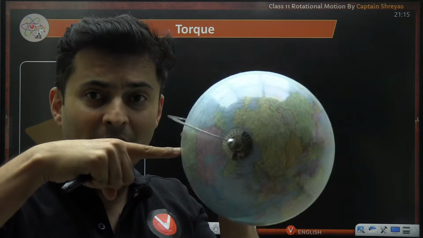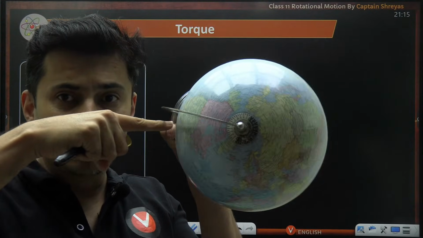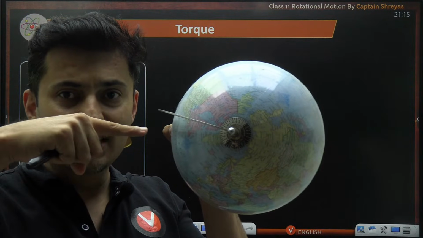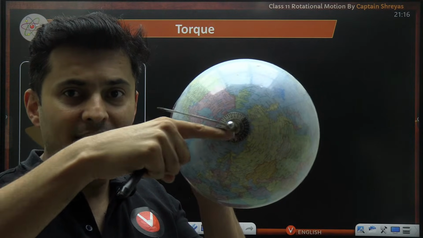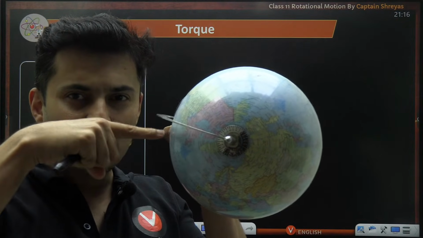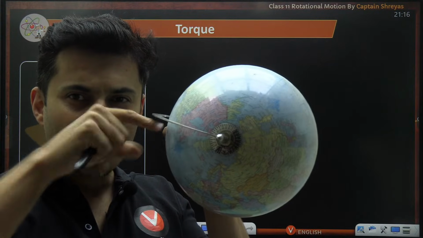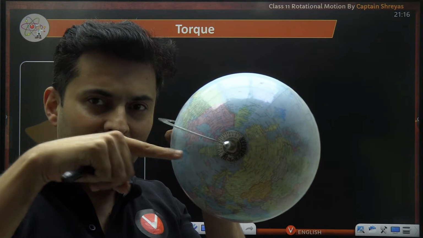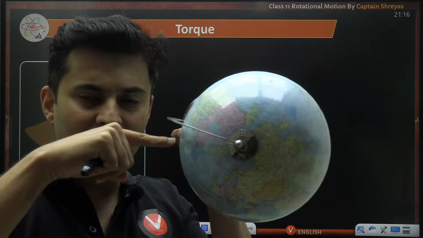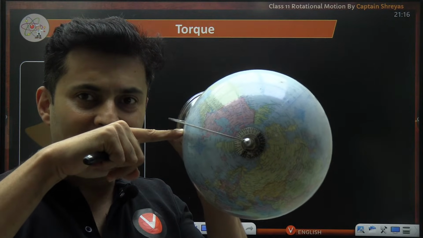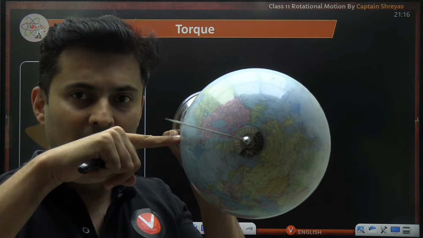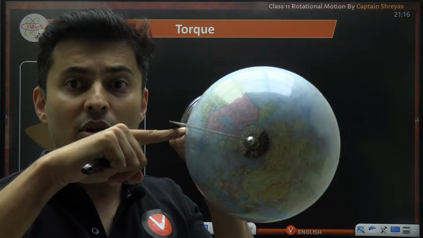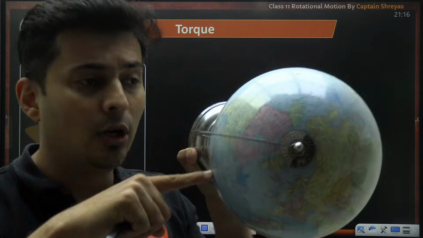But the moment the force passes through the axis, notice right now my force is passing through the axis. If you extend the force, I know the force is ending here, but if you extend that line of force, you can see that the line of force will pass through the axis. So if the force passes through the axis, it will not be able to turn it. It will not be able to generate any kind of torque.